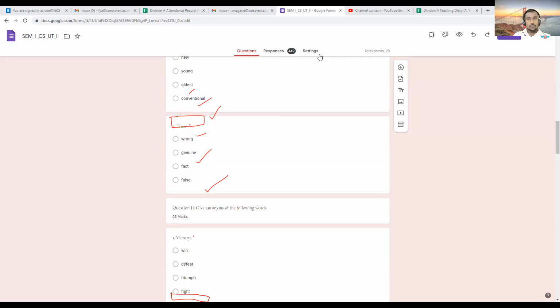Then let's go for number five, true. For true also, I think there were some doubts. The options were wrong, genuine, fact, false. Here we are going with the most suitable synonym, and that is genuine. Those who are thinking of fact, that is not right here.